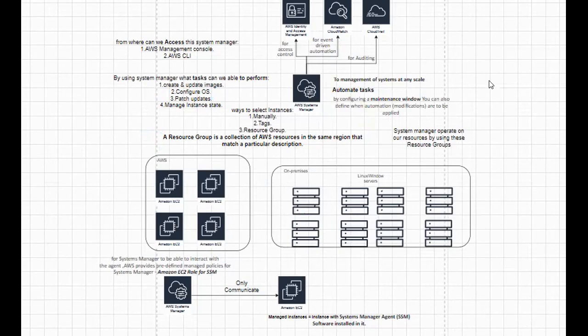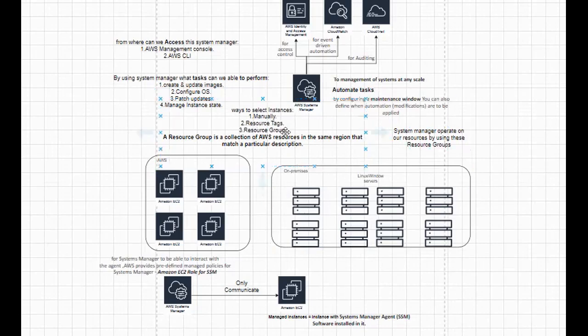By using this, I hope you understood what we can perform. We can perform automation on our systems. That's why we call it System Manager. We can perform these many tasks on our instances, not just a single one, but on multiple. So in order to select multiple instances, what are the ways we have? We can select them manually, or by using resource tags, or by using resource groups also.